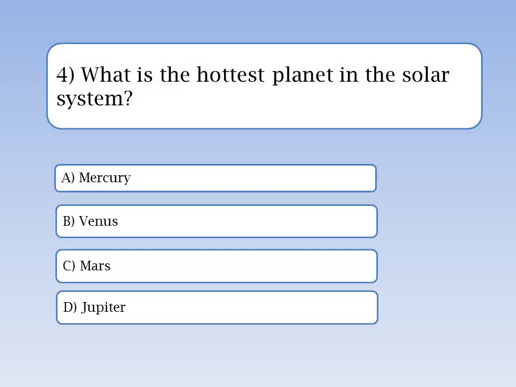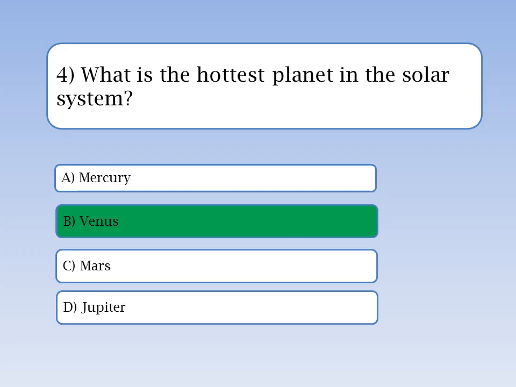Here's question 4. What is the hottest planet in the solar system? A. Mercury. B. Venus. C. Mars. D. Jupiter. You have 5 seconds to think. Time's up. The correct answer is B. Venus. Venus is the hottest planet due to its thick atmosphere of carbon dioxide, which traps heat in a runaway greenhouse effect.